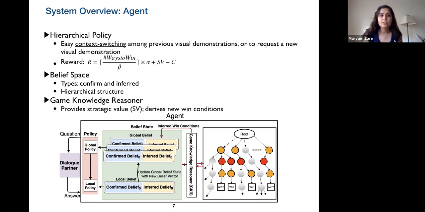The belief space, which is also hierarchical, has two types of belief in it: confirmed belief and inferred belief. The confirmed belief is the type of knowledge that is learned directly from the DP. And inferred belief is a type of knowledge that is derived by the game knowledge reasoner based on the existing knowledge in the game tree.